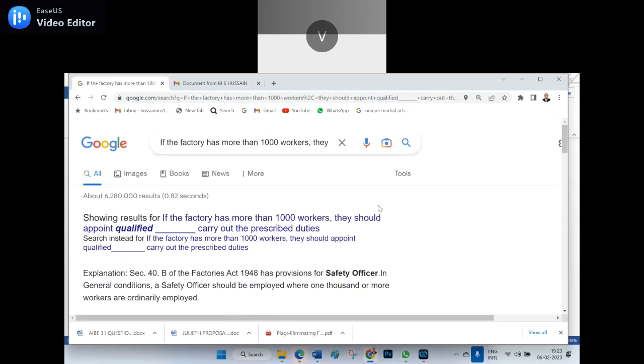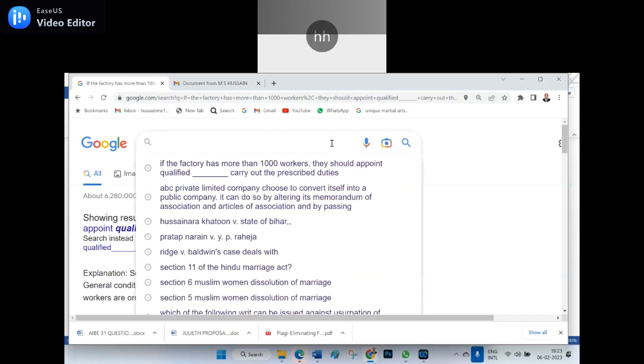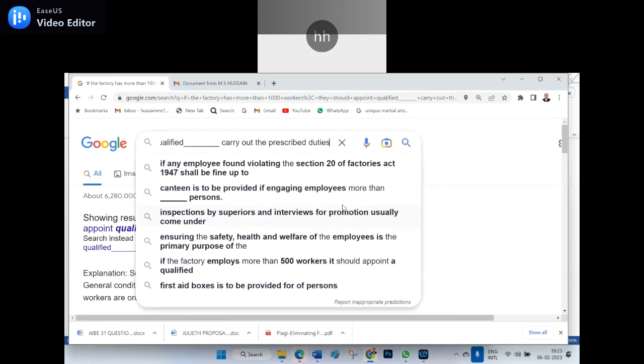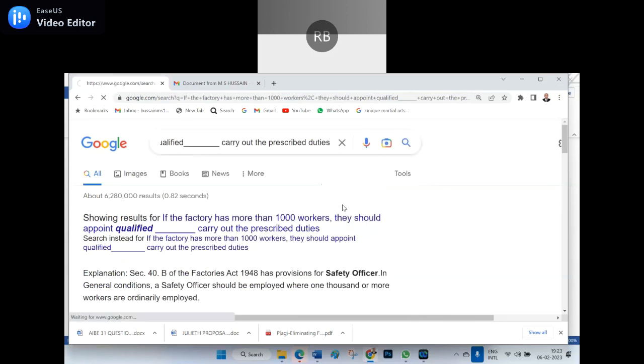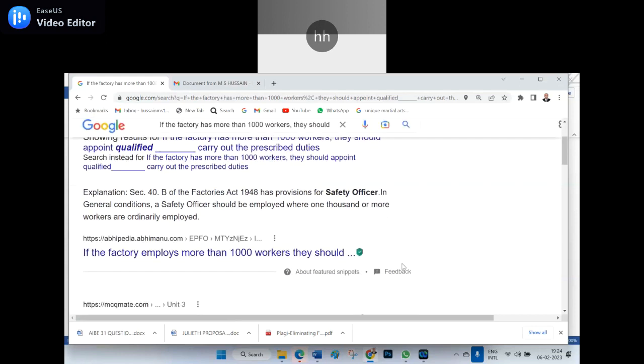Safety officer only. Is it? Let me check it. Welfare officer, sir. No, let it go. See here, if the factory has more than 100 workers, they should appoint a qualified person to carry out the prescribed duties. No, you are the safety officer. In a general condition, the safety officer should be employed where 1,000 workers are there.